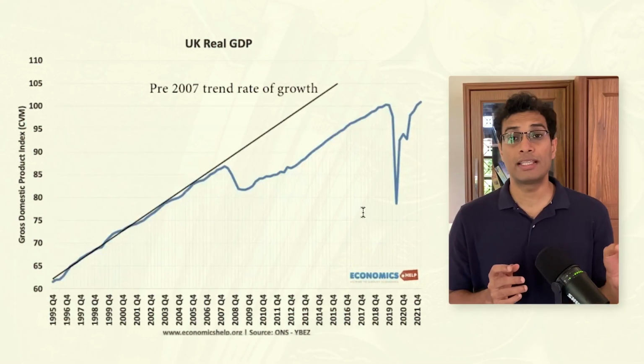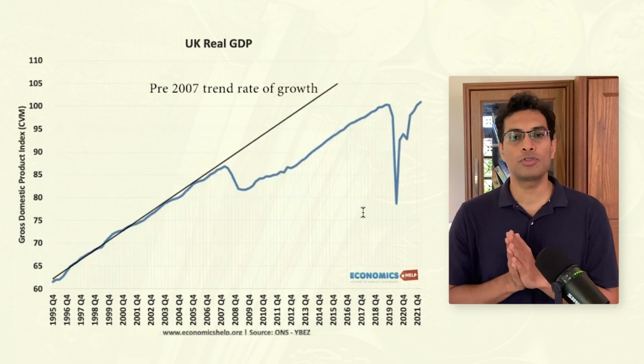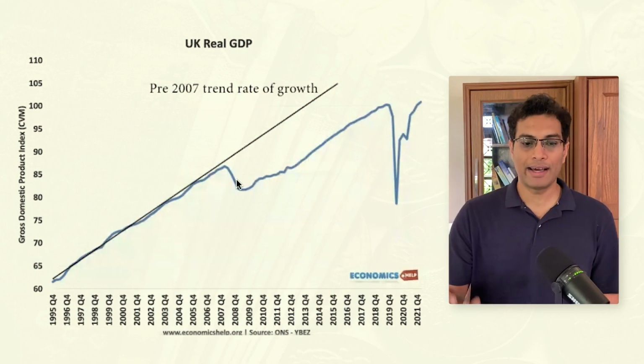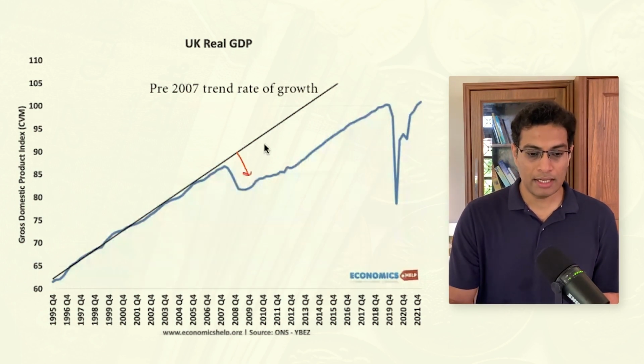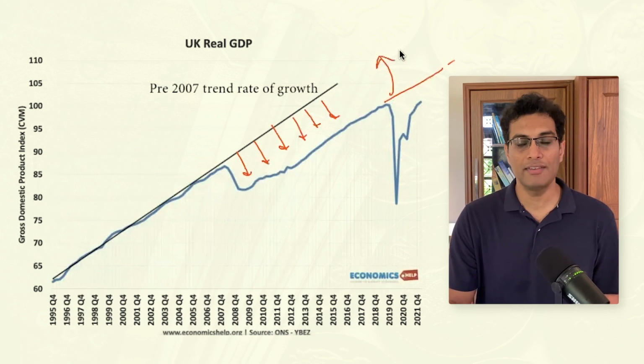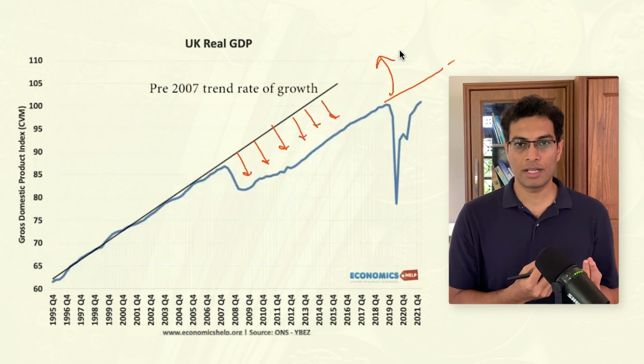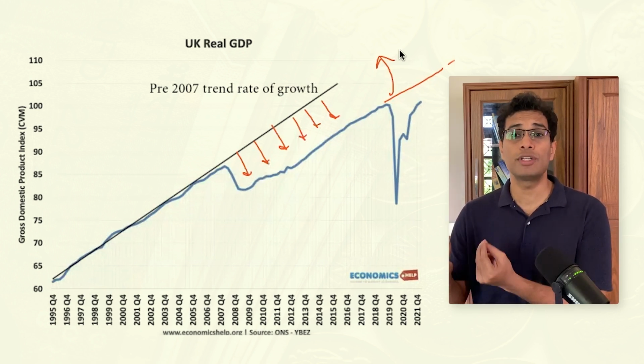Along with it, it also hit one of the most prominent economies in Europe, which is the United Kingdom or the UK. Here is a chart that you can see, and it indicates the real GDP growth of UK pre and post 2008. And there is a very clear lag: after 2008, the economy of UK started shrinking and it has not been able to come back to its previous trend even as of now. So the real problem in UK started back in 2008 and it gave rise to a new set of problems.